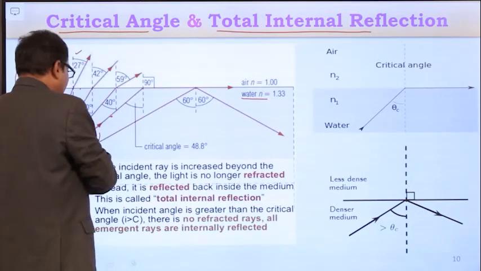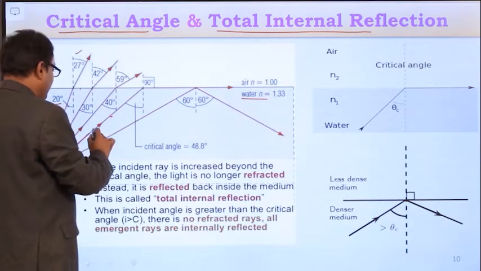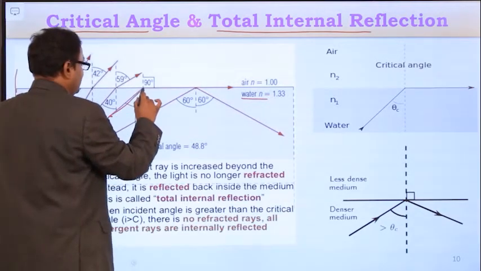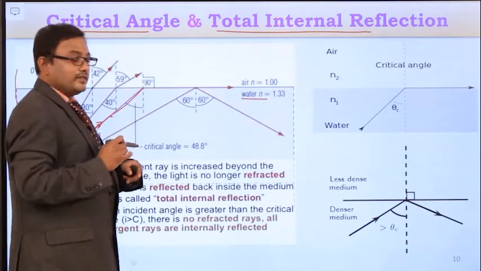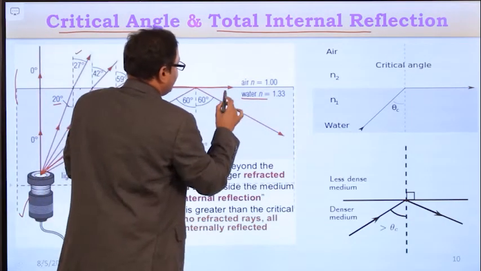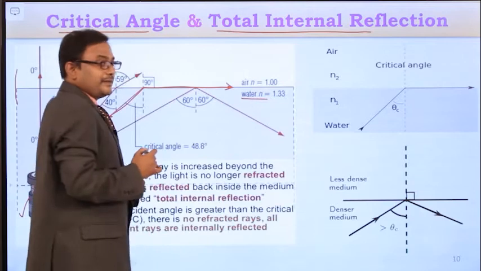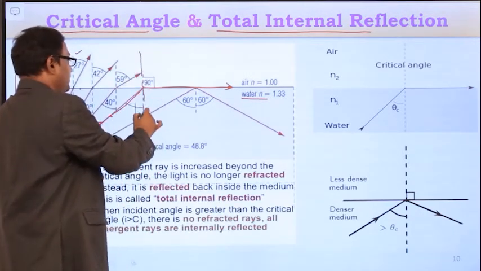Now look at the condition if the angle of incidence is further increased. For this particular light ray, the refracted light ray grazes the surface of separation.